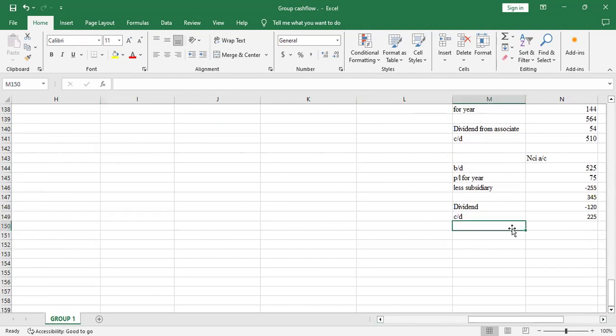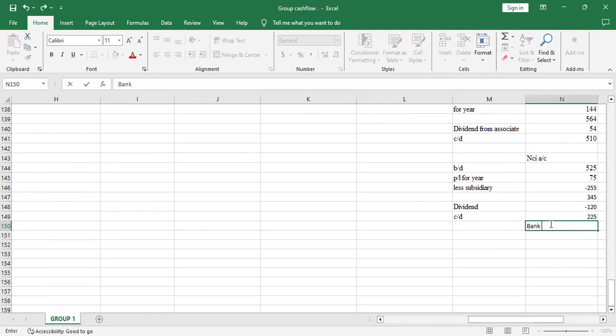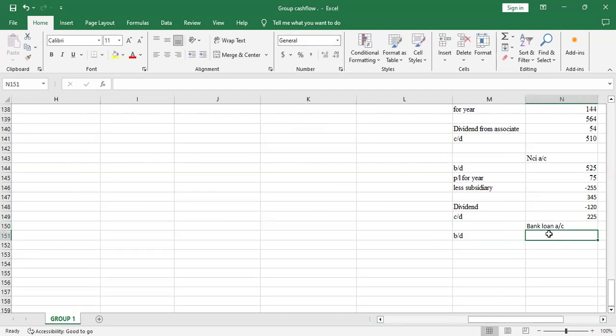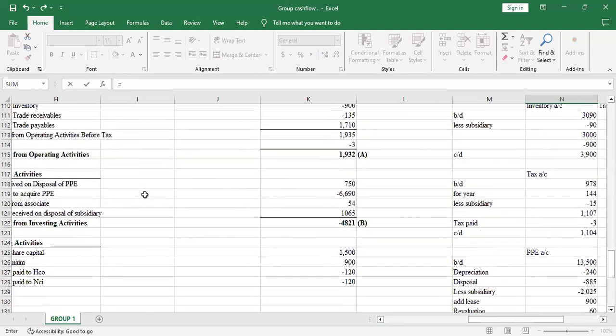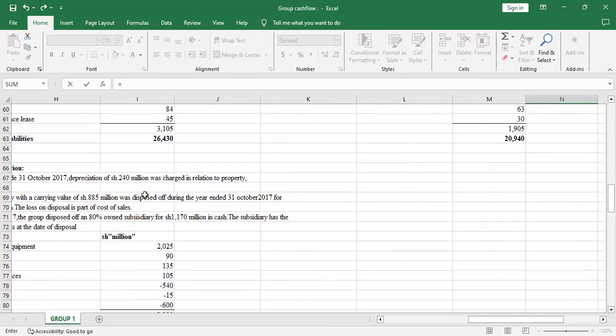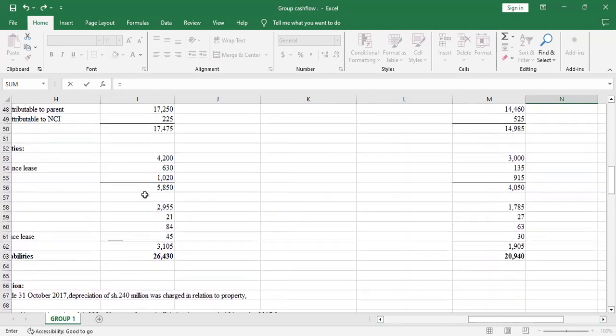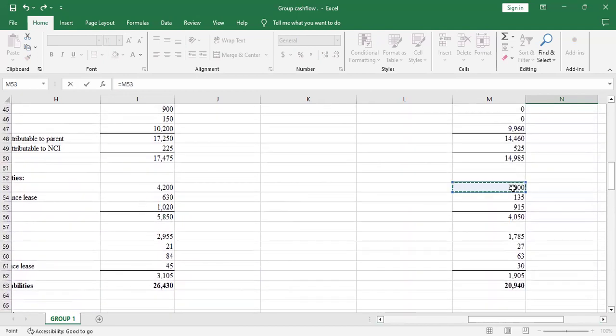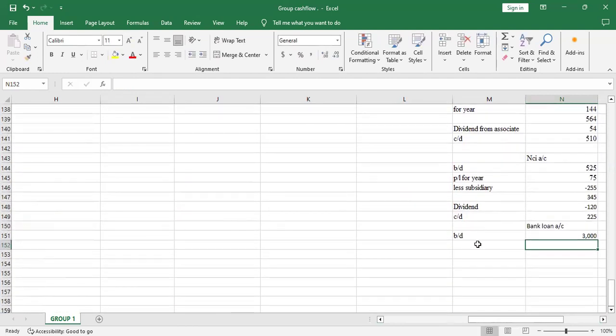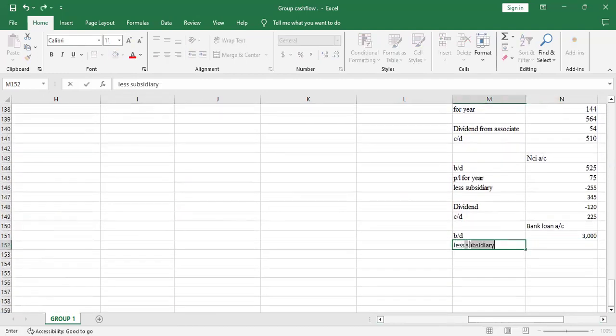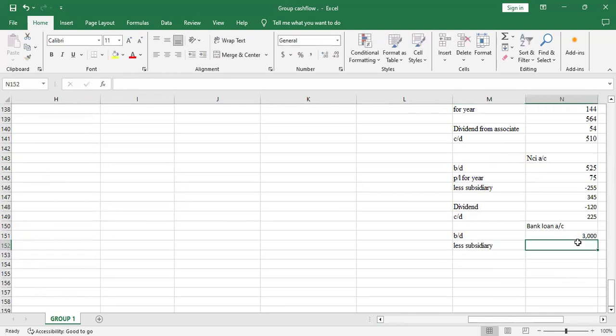So say bank loan account. Let me put it there. Bank loan account. Yeah, so you'll have the balance brought down. So you go there and pick the balance brought down. The balance brought down was 3,000, but there was a subsidiary that was disposed. So you less.